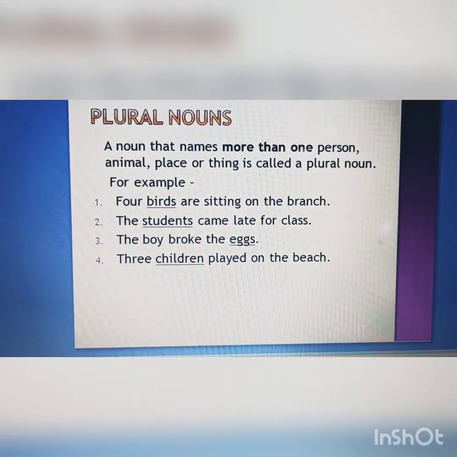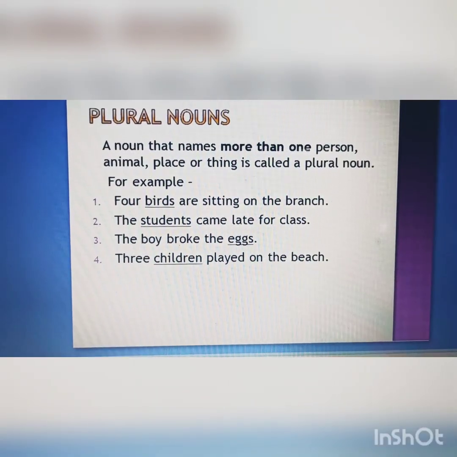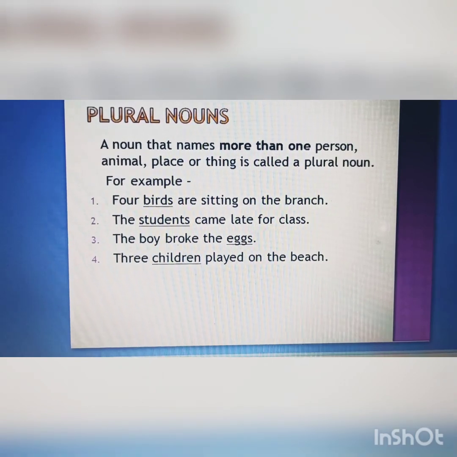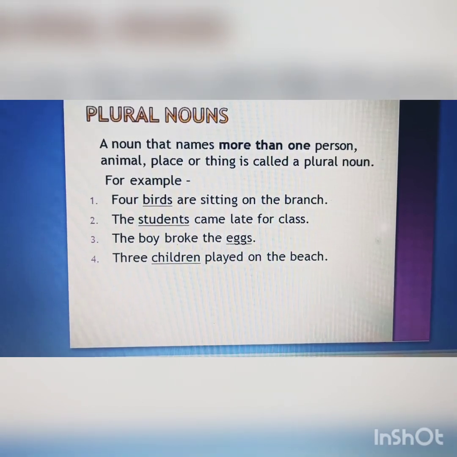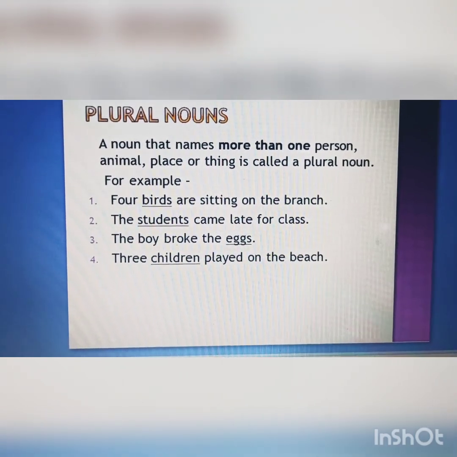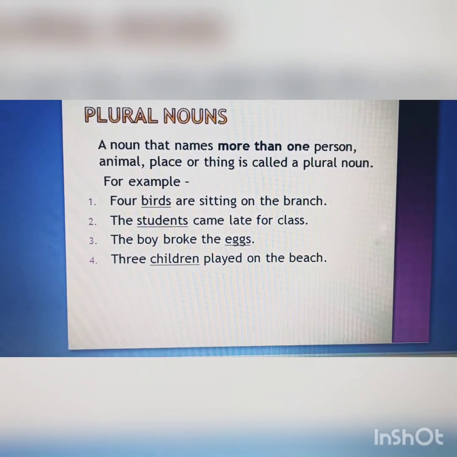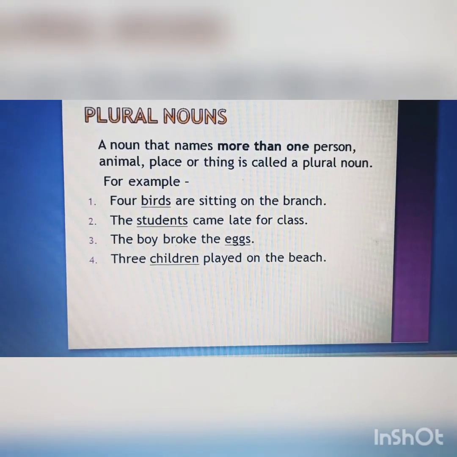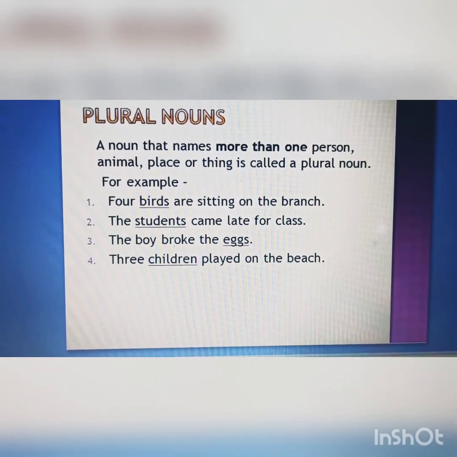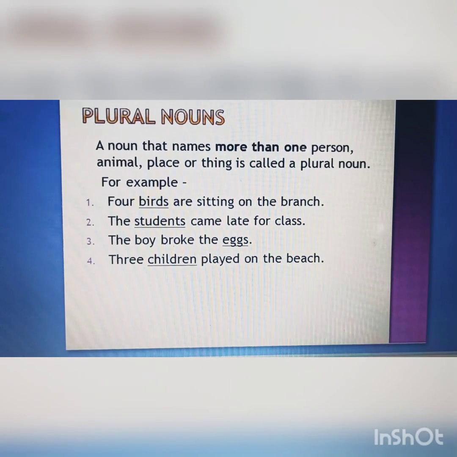Now let us understand what are plural nouns. A noun that names more than one person, animal, place or thing is called a plural noun. So what is a plural noun? Any noun that states more than one person, place, animal or thing is a plural noun. Let us see some of the examples.